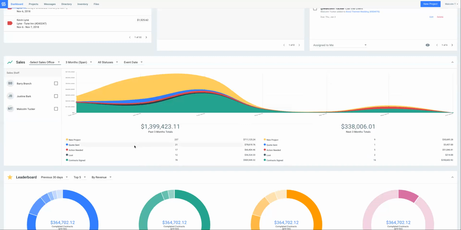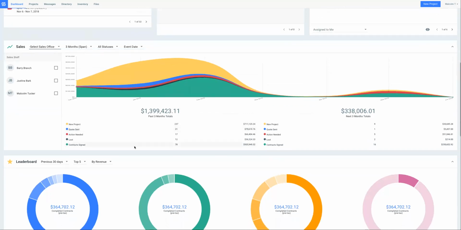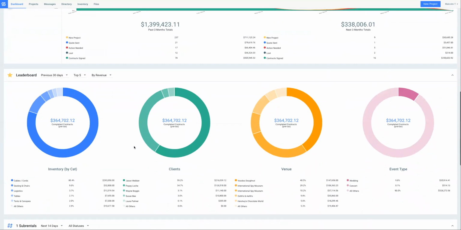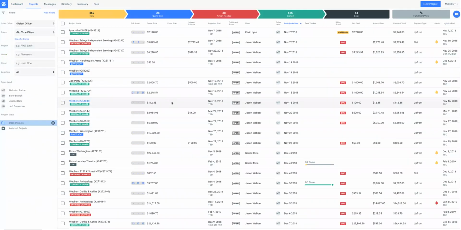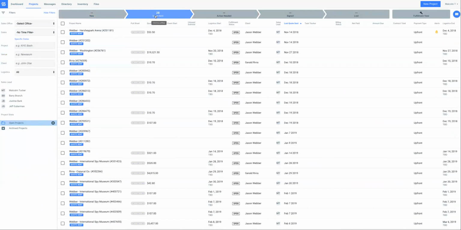There's a lot of other reports we've got here on the dashboard, but in terms of closing sales, I would say it'll be best if we jump into our project list and use some of our intuitive custom columns to help find out how we can best close some of these sales. So one of the first things I might do is look in my quote sent column here. So you can click the status, and this is showing me all of my open quote projects in the quote sent status.